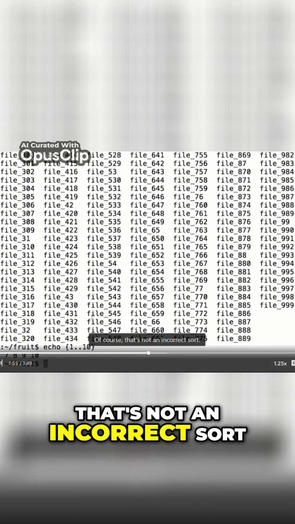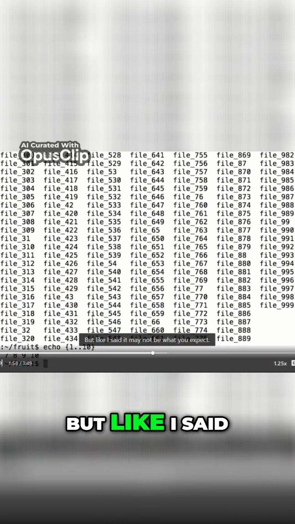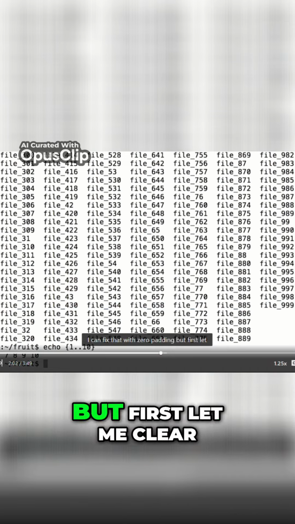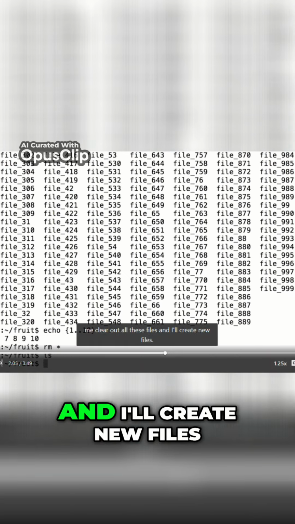Of course, that's not an incorrect sort. There is a logic to it. But like I said, it may not be what you expect. I can fix that with 0 padding. But first, let me clear out all these files. And I'll create new files.